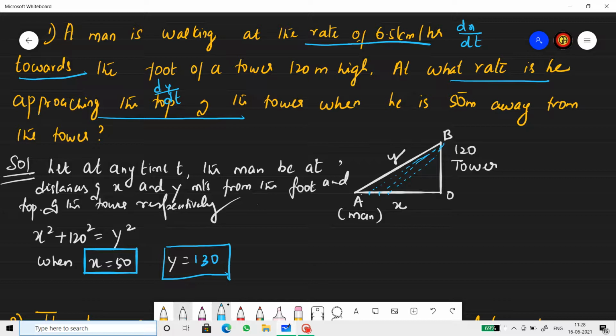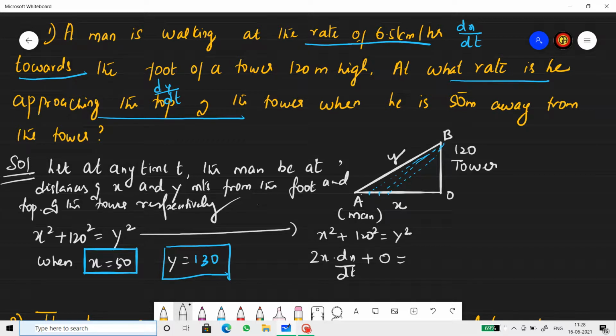Alright, now let's differentiate this equation. x square plus 120 square equals y square. x square differentiation is 2x into dx by dt. 120 square differentiation is 0, and y square differentiation is 2y into dy by dt.